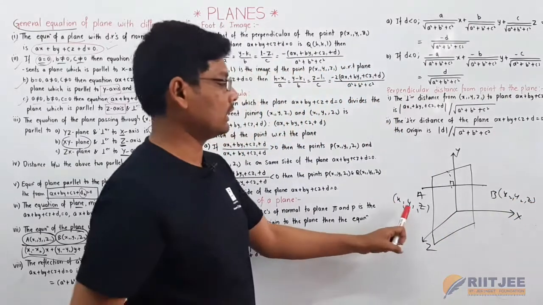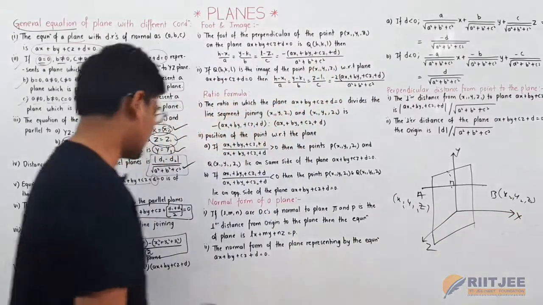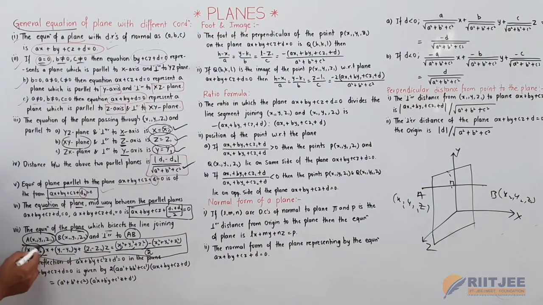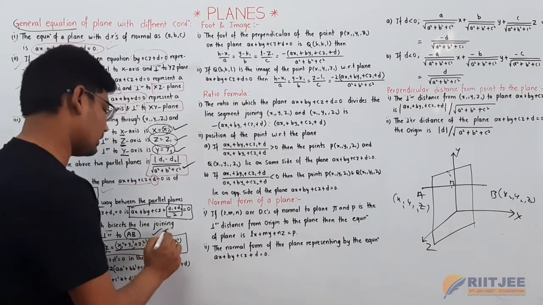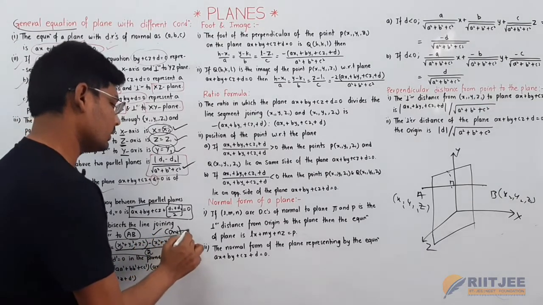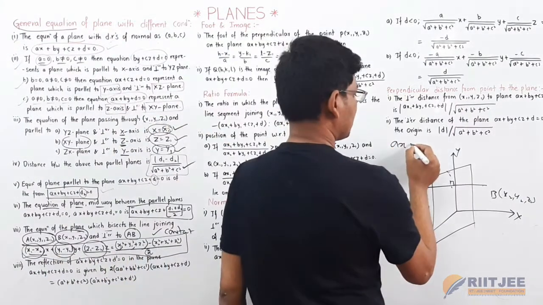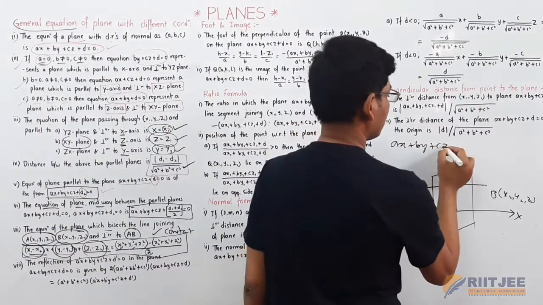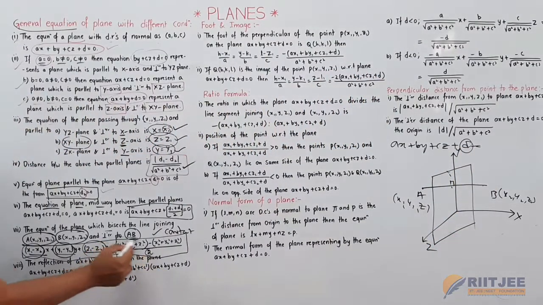Here these values are the points, and you can substitute them here. This is a coefficient, this is a coefficient and this is a coefficient for all the x, y, z variables here. This is also a constant value for the equation of a plane, that is ax plus by plus cz plus d. This is the value of d completely.